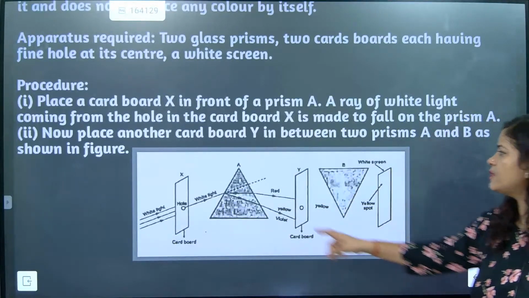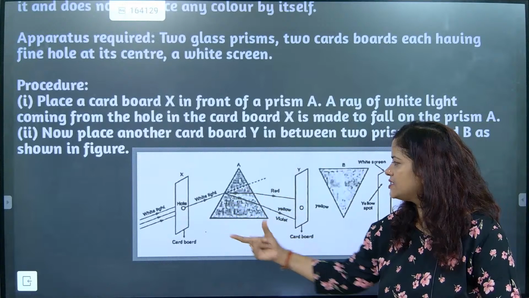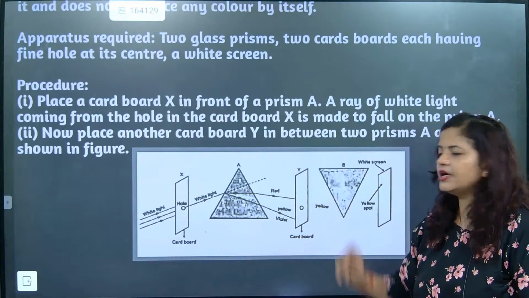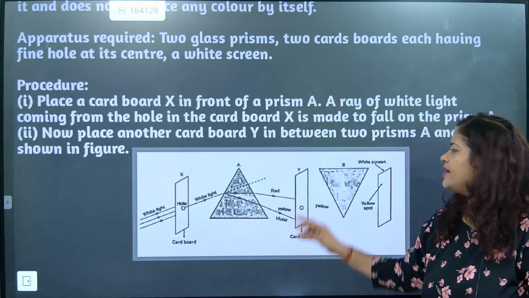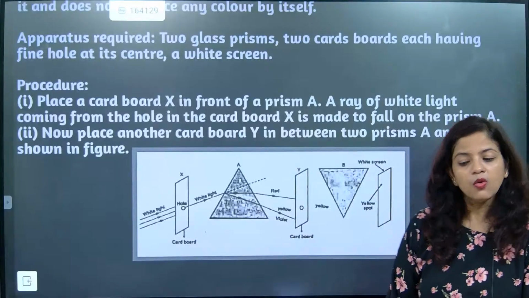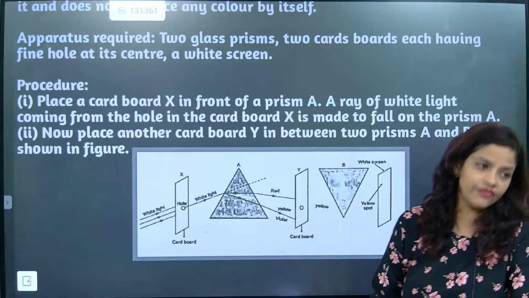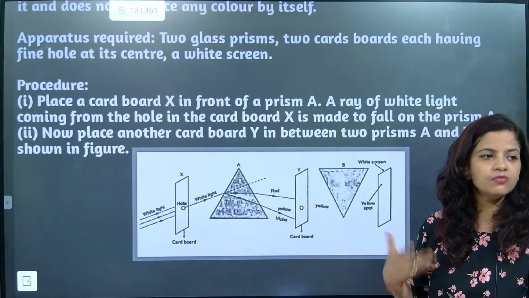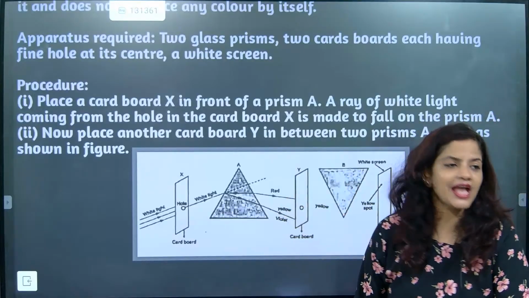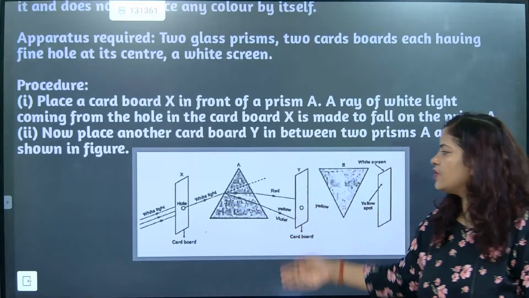So when you keep it like this, yellow color falls in the down location. Red color will fall up. Why? Already I have explained: because of less deviation, more speed, more wavelength. Red color will come at first, and yellow will go down.